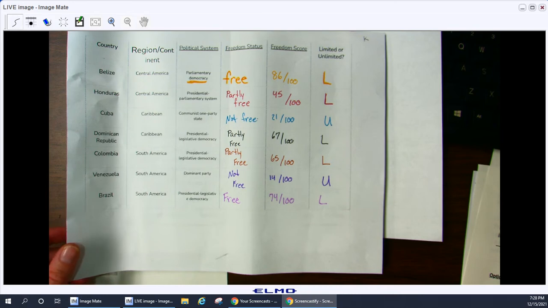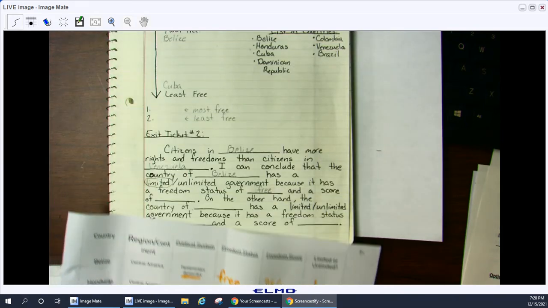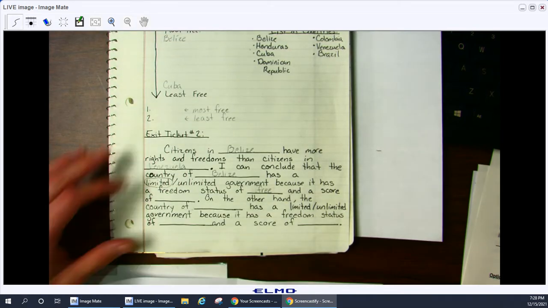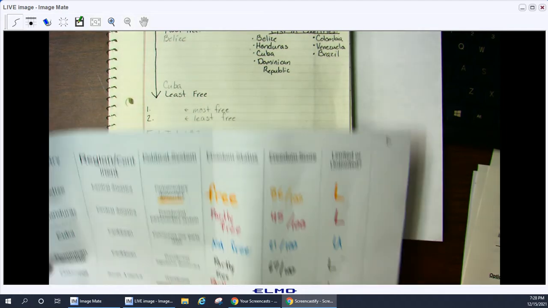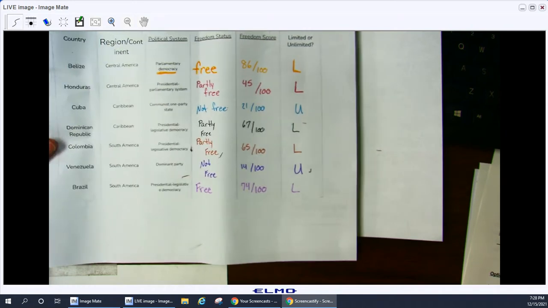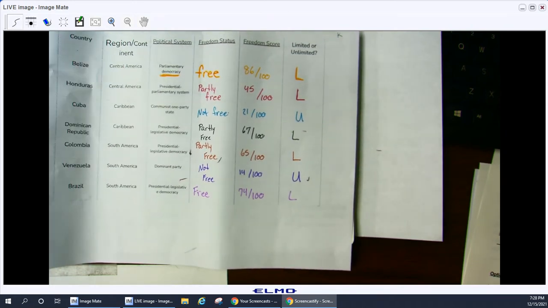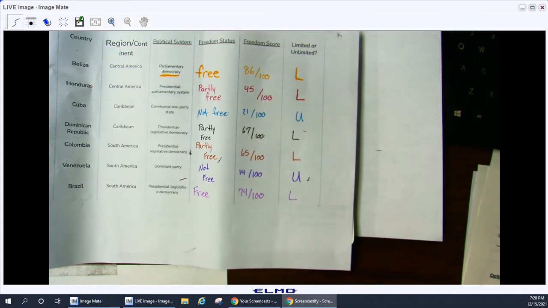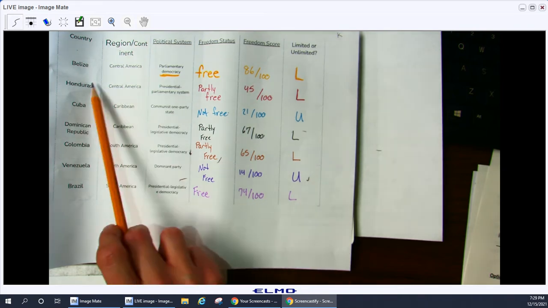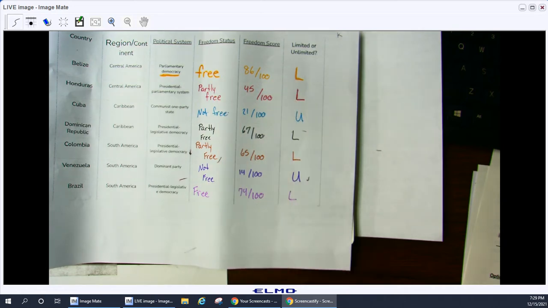Many of you in your journals, we did exit ticket number 1. So let's look at exit ticket number 2. According to my chart, my most free country with the highest score is Belize, and my least free country, or the country with the least amount of freedoms, is Venezuela. They got 14 out of 100. Venezuela had an unlimited government, and Belize, because it was a democracy, had a limited government.